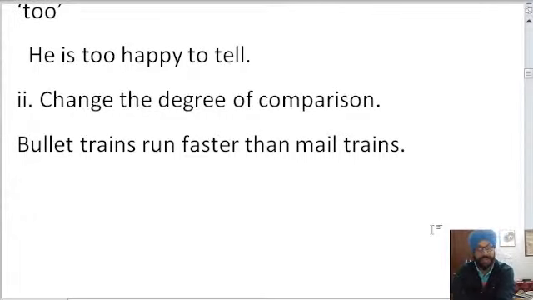Next is change the degree of comparison. Bullet trains run faster than mail trains. So you can answer this as well. 1 mark for this. Bullet trains run faster than the mail trains. So you can answer it in the comments as well, and also in the notebooks.